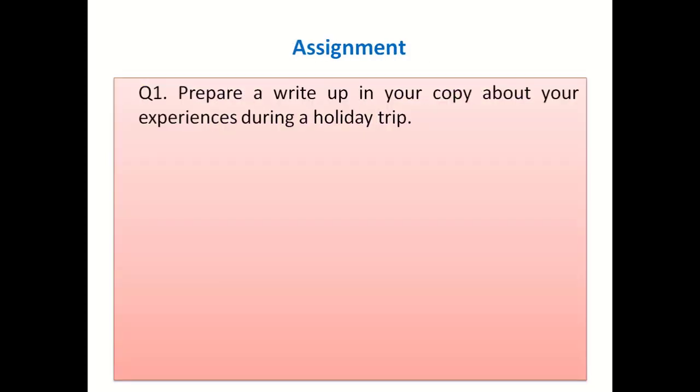There is an assignment for you. You have to prepare a write-up about your experiences during a holiday trip. Suppose you went on a holiday, you have to write down your experiences regarding the holiday trip, and also how it helped you manage your stress.